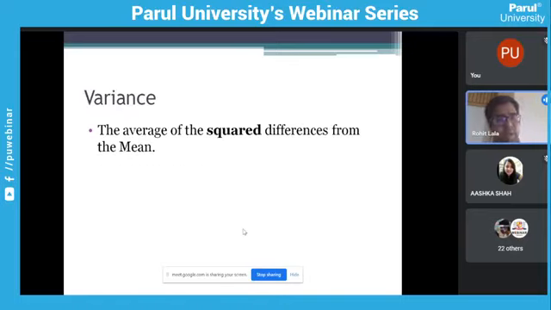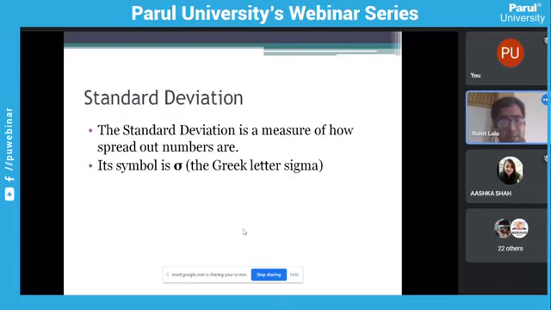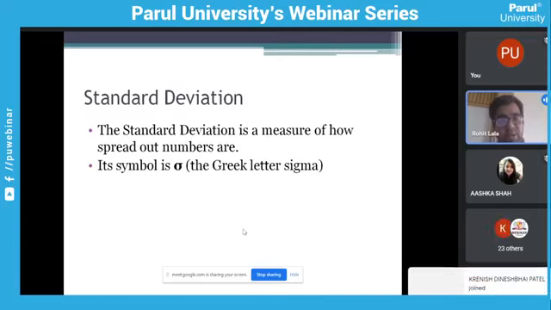Most important topic: variance and standard deviation. Students, many times, if I ask what is variance, you will say, sir, it's just the squared difference from the mean, and standard deviation is just the square root of the variance. So that we apply very commonly, but why it is applied, that is the important question today.